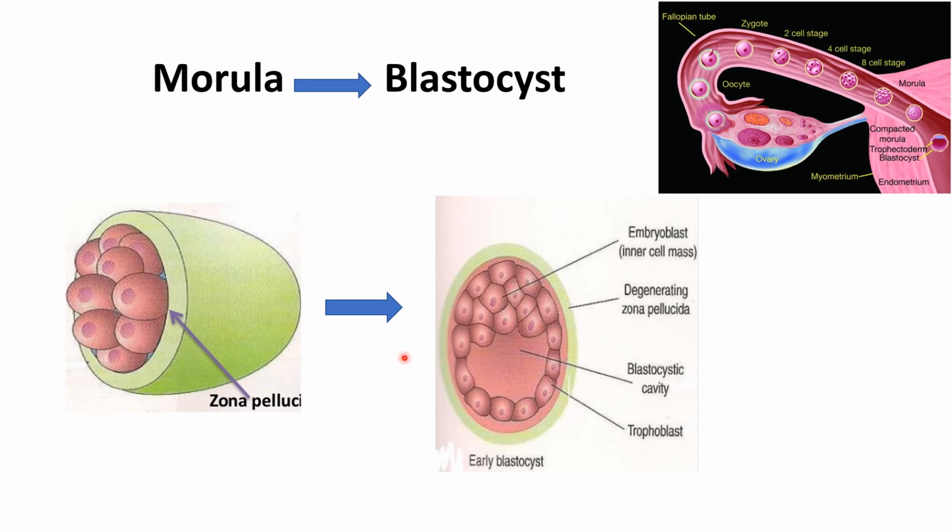The next stage is blastocyst. The blastocyst is formed within zona pellucida on 4th or 5th day of fertilization. Fluid penetrates through the zona pellucida into the intercellular space of the inner cell mass. Gradually, the intercellular space becomes confluent, and finally a single large cavity is formed, called blastocele. The zona pellucida disappears at the end of the 5th day of development. Here, the inner cell mass is called embryoblast and the outer cell mass is called trophoblast.